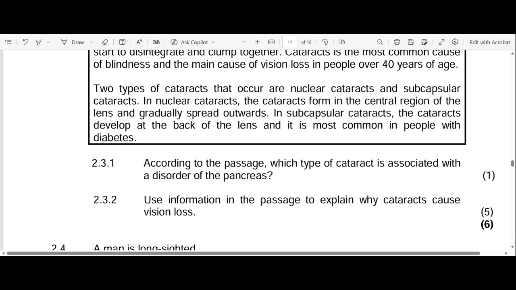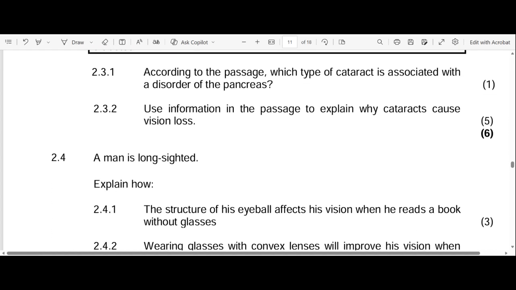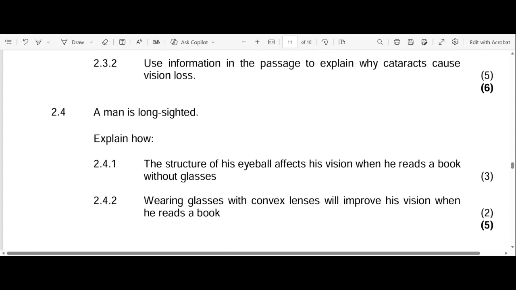You can even start by explaining what cataracts are. And after explaining what cataracts are, you explain how they prevent the ability of the lens to perform its function. And after explaining that, you explain the consequences of cataracts as I've explained it, right? So that's how you approach a question, especially longer version questions like these.